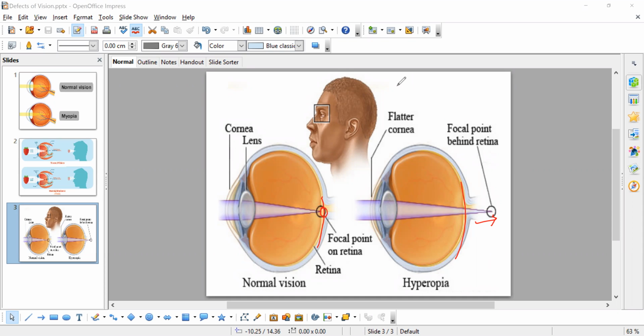So did you understand, children, all this? Is it clear for you? Yes, ma'am. So this is all about care of eyes, right?